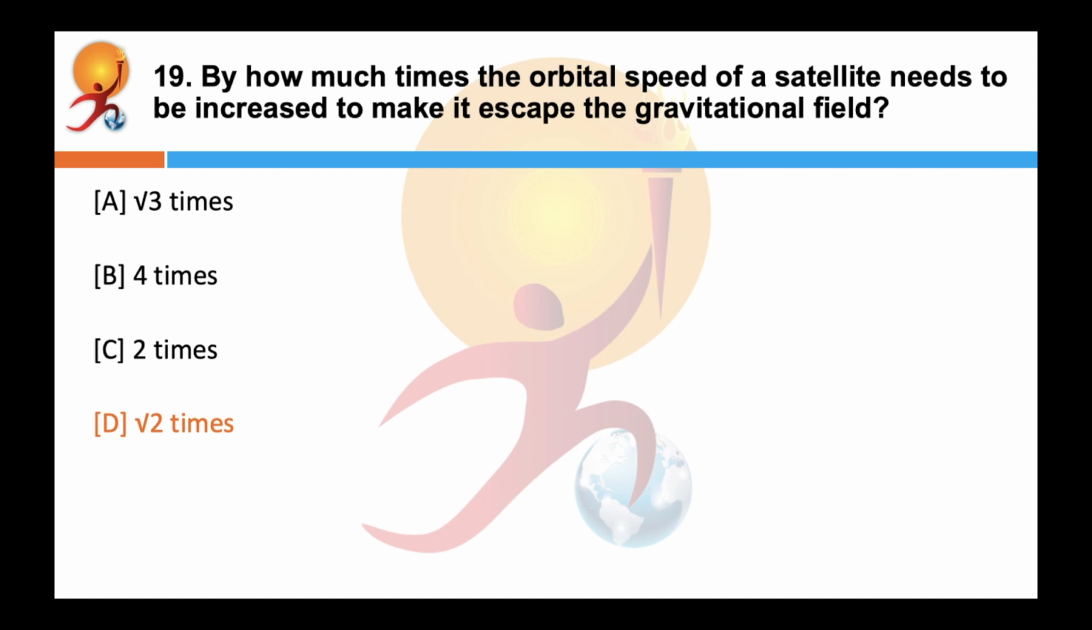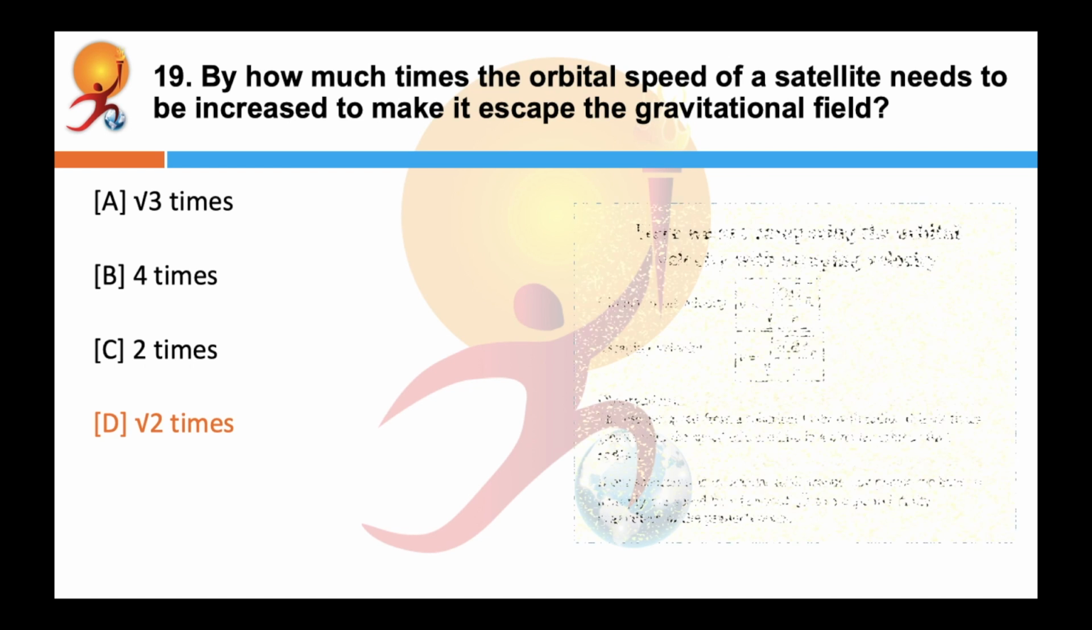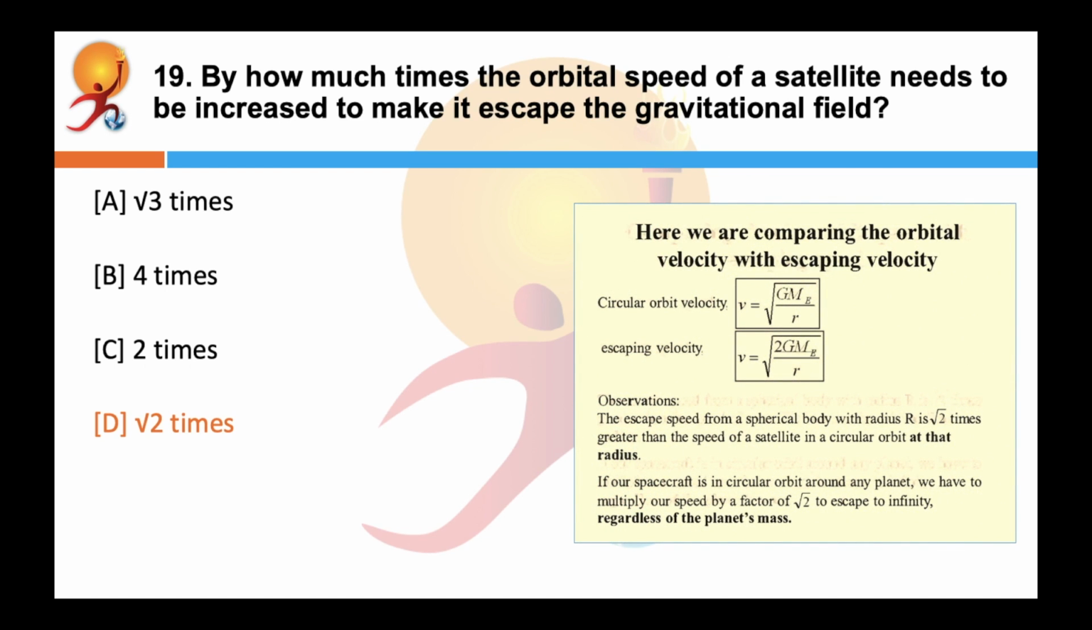It means that if the speed of a satellite orbiting close to the Earth is made root 2 times or increased by 41%, then it will escape from the gravitational field. To understand this, you can also compare the circular orbital velocity as well as the escape velocity. If you look at both the formulas, you'll understand that if our spacecraft is in circular orbit around any planet, we have to multiply our speed by a factor of root 2 to escape to infinity,